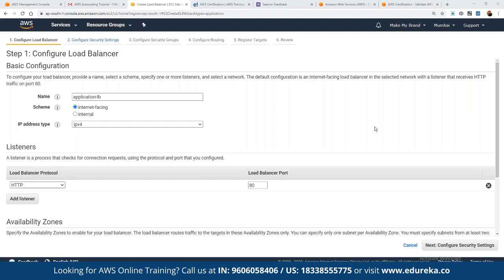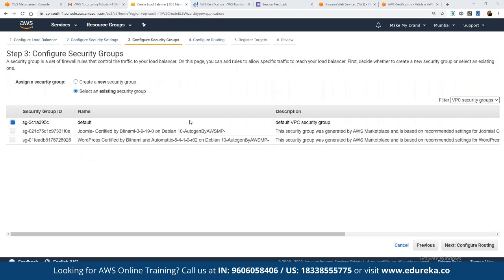We can define that. Security groups, as we had discussed already, are basically used for defining the access. That means this particular instance or load balancer will have access to which particular protocol. Whatever protocol we want to give access to, we can define in those security groups. We can choose any of the existing security groups, or we can go ahead and create a new security group as well.